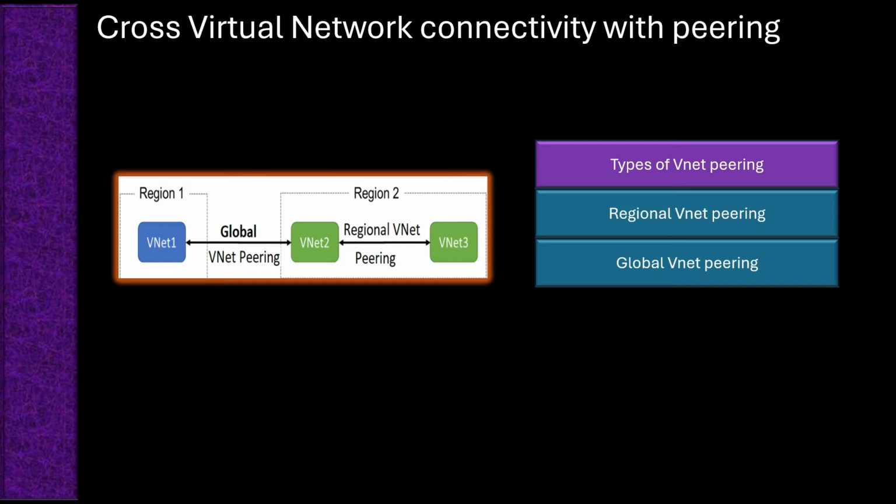Peering provides high bandwidth and low latency connection across networks and is suitable for applications with stringent performance requirements. VNets can be peered across different Azure subscriptions and even across different Microsoft Entra tenants. This enables large-scale multi-environment connectivity, which is especially useful for enterprises.